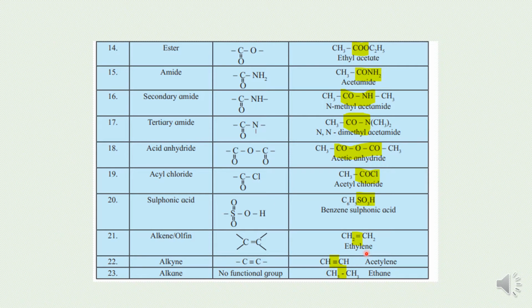So children, these are the functional groups by which we classify organic compounds. Whatever organic compound is there, we will see which functional group is present in it, and on the basis of that functional group, that organic compound will fall in the family of that particular functional group.